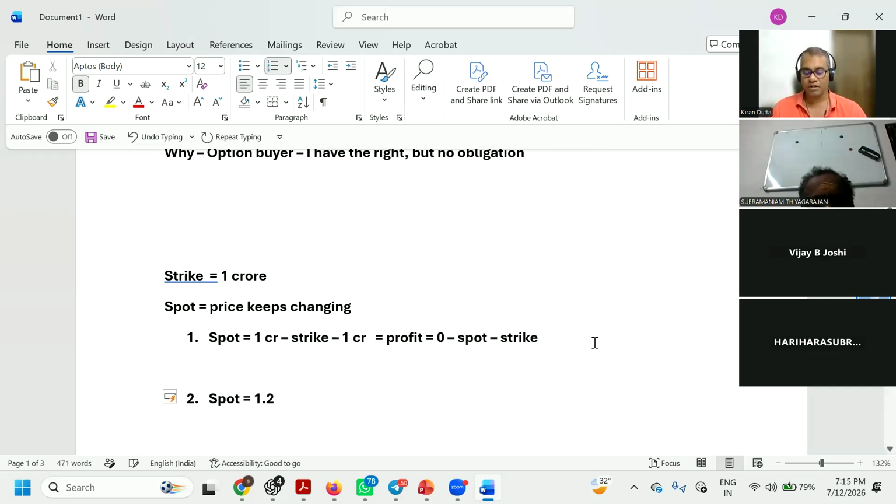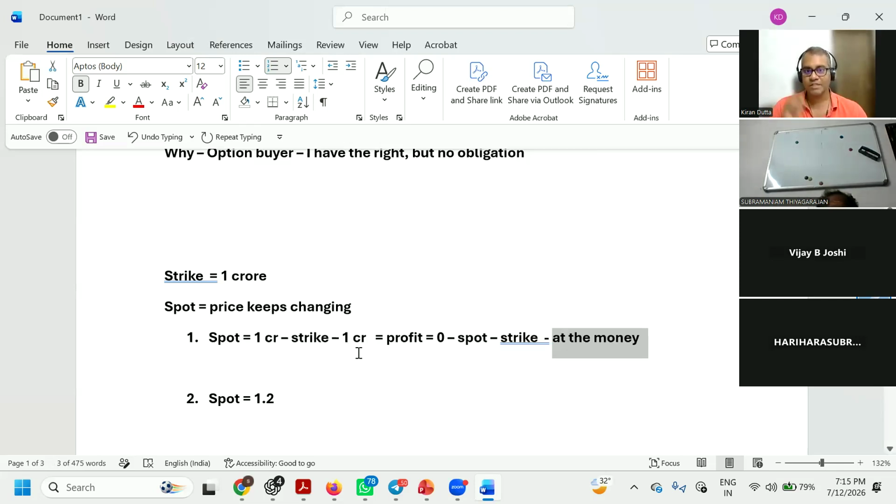This is actually called, what did we say yesterday? This is actually called at the money. First is at the money. Second is in the money. One step at a time, sir. 0 is always at the money. Okay, guys, that's what we discussed.